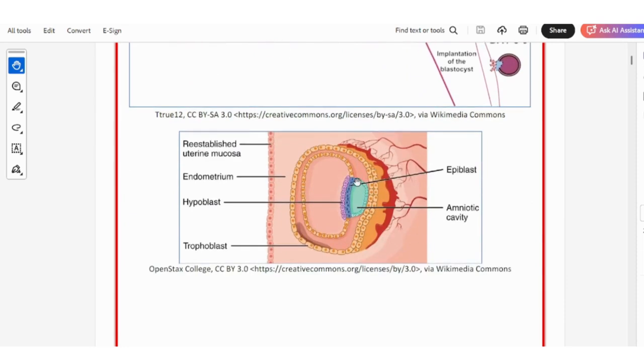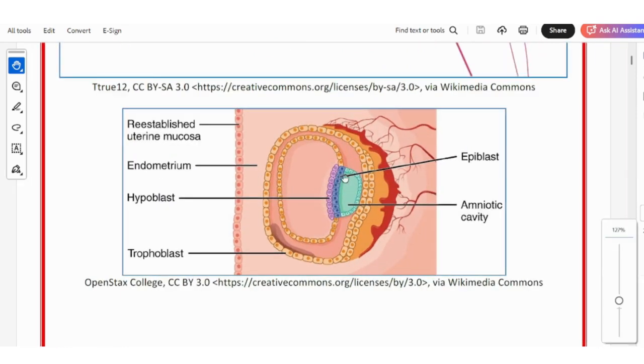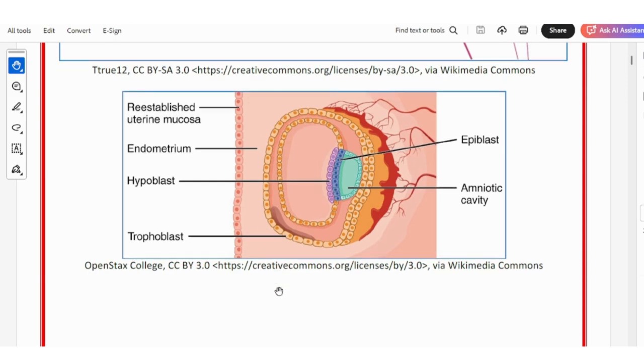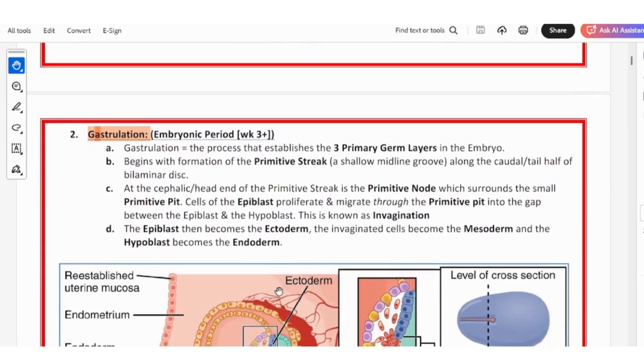So now this layer is the epiblast layer, this is the hypoblast layer, and this is the trophoblast layer. This is the amniotic cavity, this is the endoderm, and the re-established uterine mucosa. That was the blastocyst.